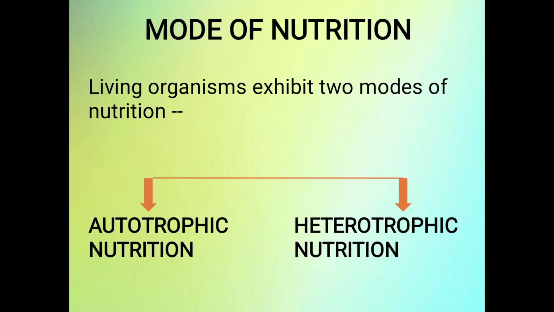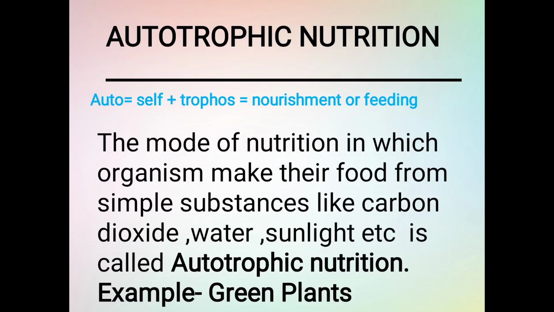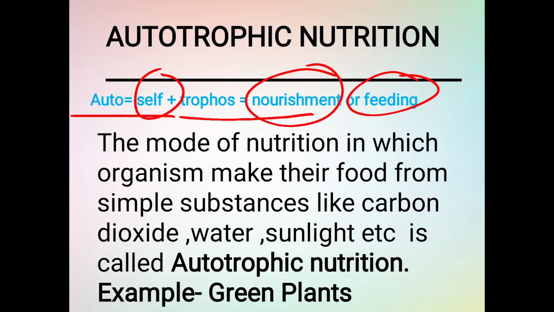Mode of nutrition. Living organisms exhibit two modes of nutrition. First, autotrophic. Second, heterotrophic. First, we will see about autotrophic nutrition. Here, first you understand the meaning of auto and trops. Auto means self and trops means nourishment or feeding.